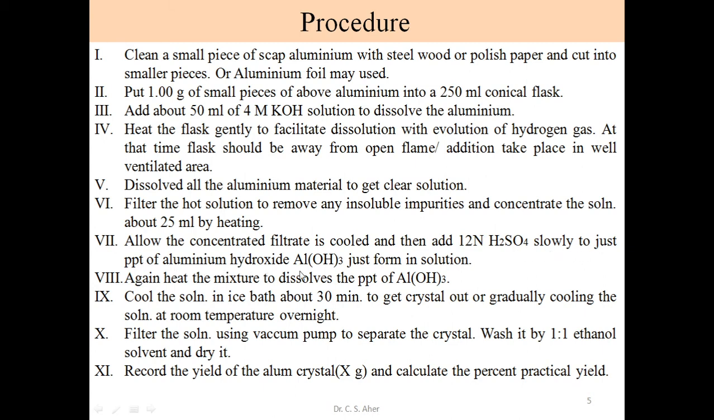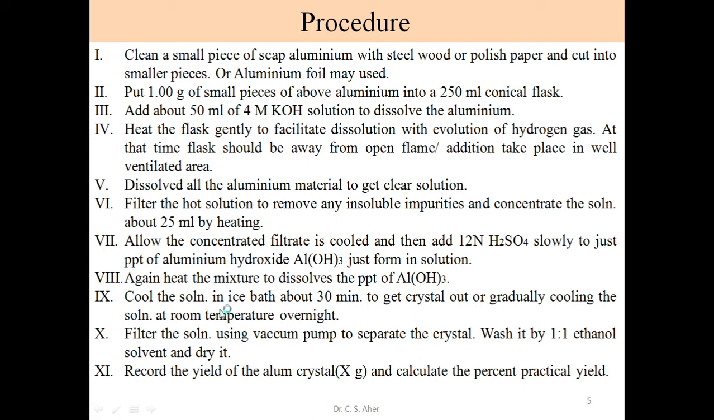A precipitate of aluminum hydroxide is formed. In the reaction we also consider this aluminum hydroxide is a solid, which precipitates out of the solution. Again heat the mixture to dissolve the precipitated aluminum hydroxide. Then we add an excess amount of sulfuric acid. This excess sulfuric acid converts aluminum hydroxide into aluminum sulfate, and the potassium is converted into potassium sulfate. All are soluble in water, so we have a clear solution.